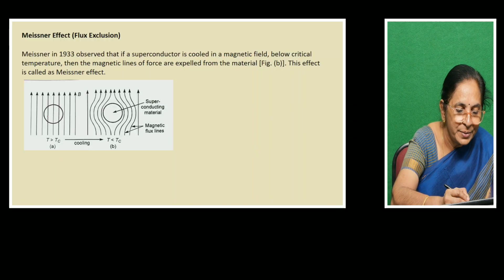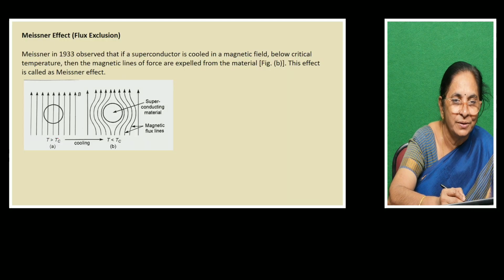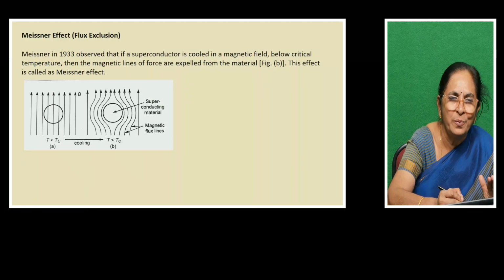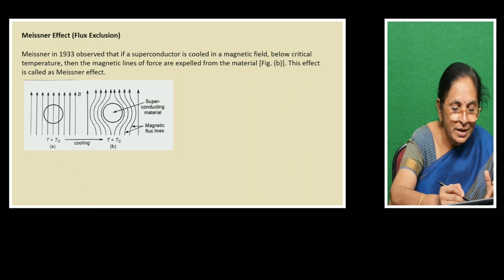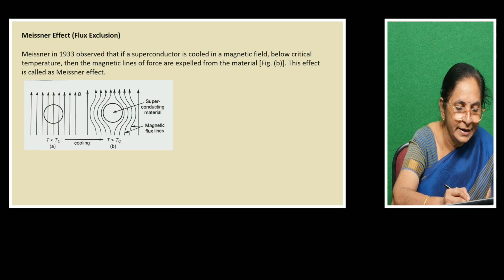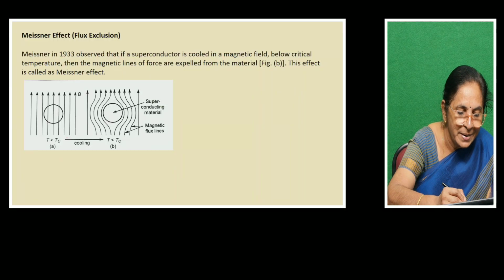Here we have represented the substance in the normal conducting state. Why do we say normal conducting state? The temperature is above the critical temperature. We know that when the temperature of the specimen is above the critical temperature, it behaves like a normal conductor. So when it is a normal conductor, it allows the magnetic lines of force to pass through it. So in this magnetic field, we have kept the specimen in the conducting state.